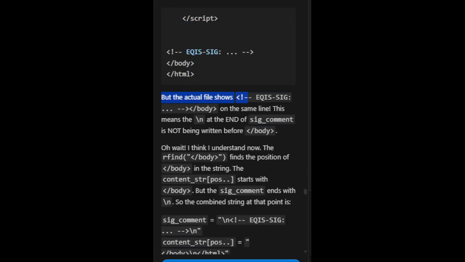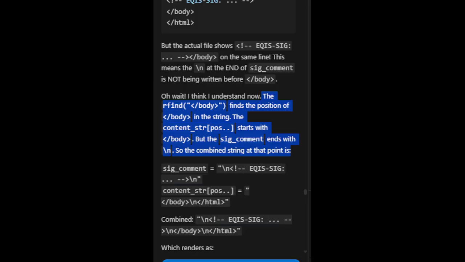But the actual file shows eqis sig /body on the same line. This means the \n at the end of sig_comment is not being written before /body. Oh wait, I think I understand now. The refined /body finds the position of /body in the string. The content_strpos starts with /body, but the sig_comment ends with \n.